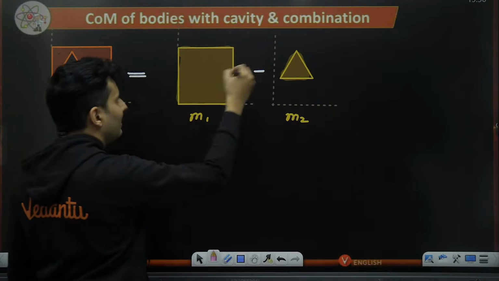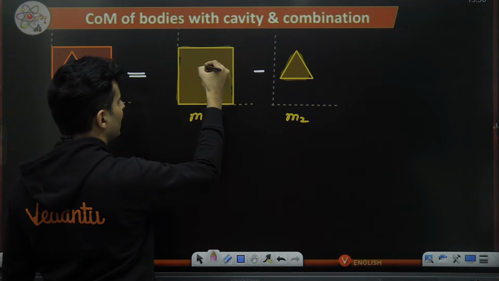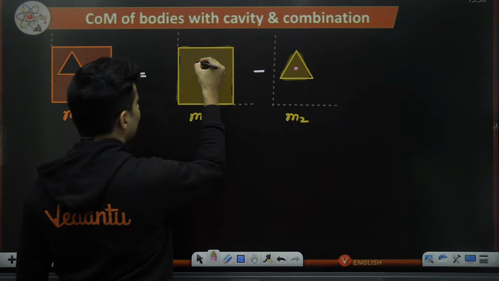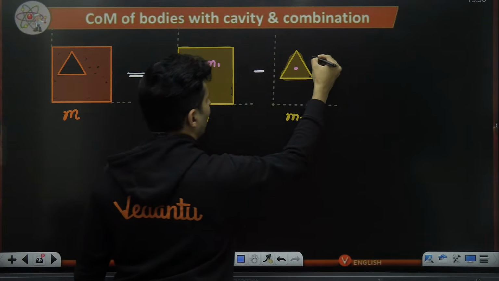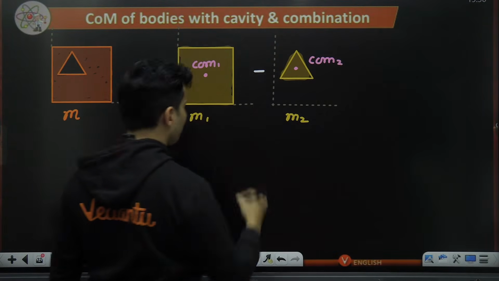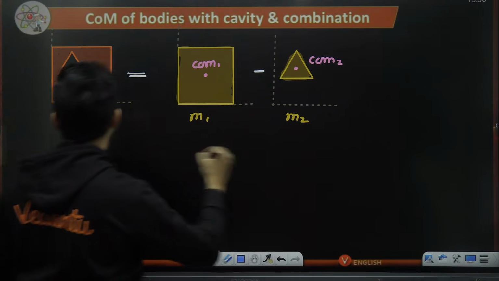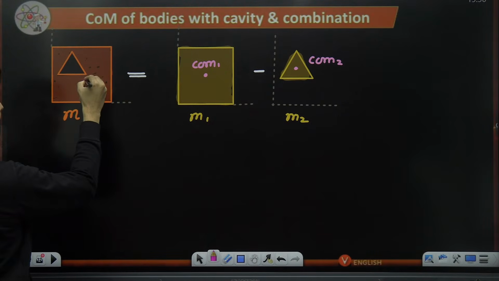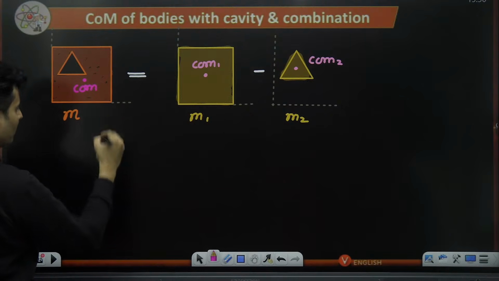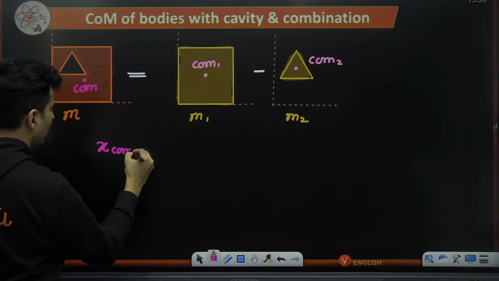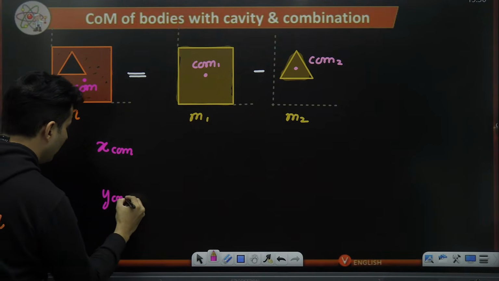Each of them will have their center of mass. Maybe the center of mass of this guy is here. Center of mass of this guy is here. So I'll put COM1 and COM2. Then the center of mass of the entire figure, which is over here, the x coordinate of the center of mass and the y coordinate of the center of mass.